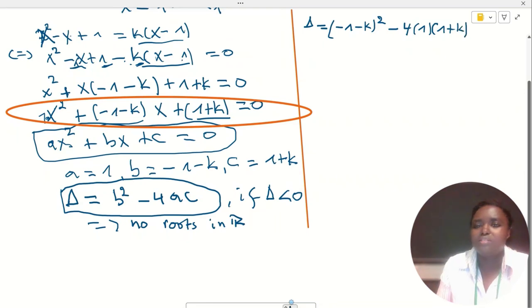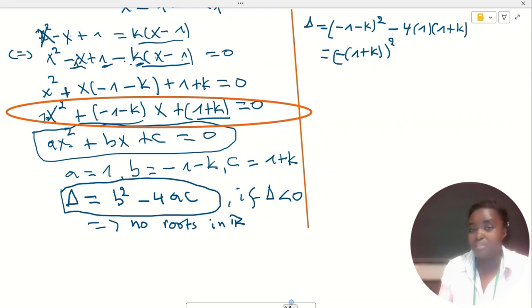Okay. So this discriminant will be equal to, you can say that it's minus 1 plus k squared, like this, to simplify it so that you can see it very well. With these two minus, some of you may get confused, but if I take minus and I put it here, then it will be easier. Then minus 4 times 1 is 4. Then 4 times k is then minus 4k.